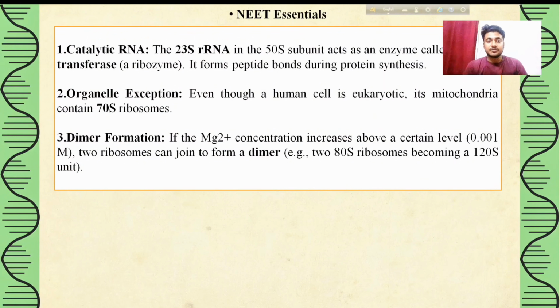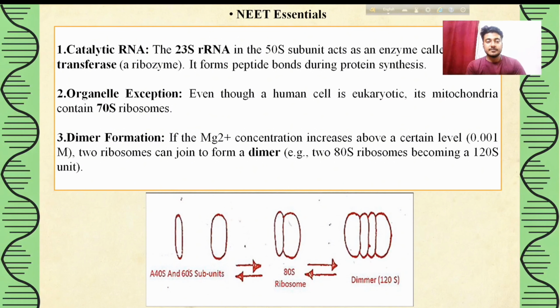Then the next point is exception. In our human cell, we are all eukaryotic animals, but in our mitochondria, the ribosome is 70S. We all know that mitochondria also have ribosomes, and even though it is in the eukaryotic cell, mitochondria has 70S ribosomes. And next is dimer formation.